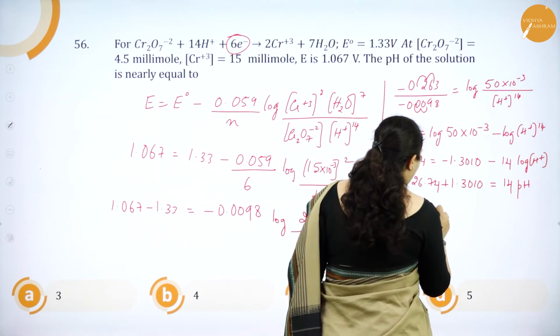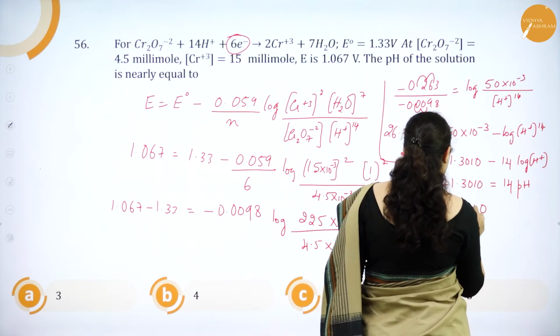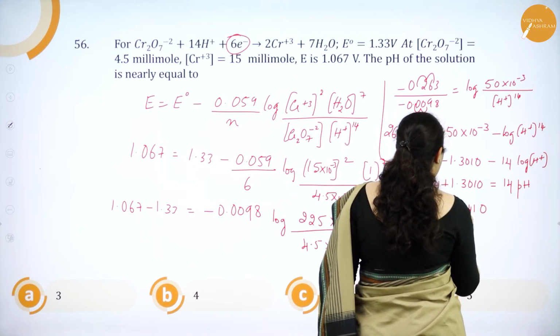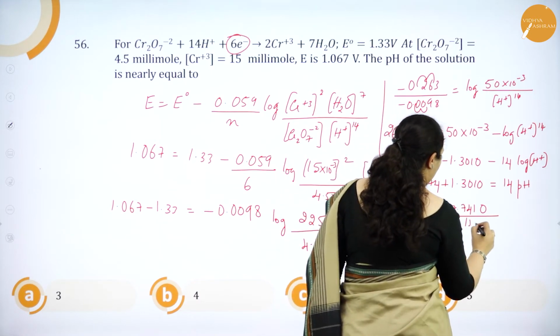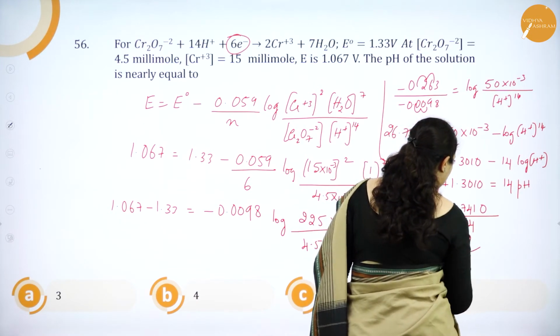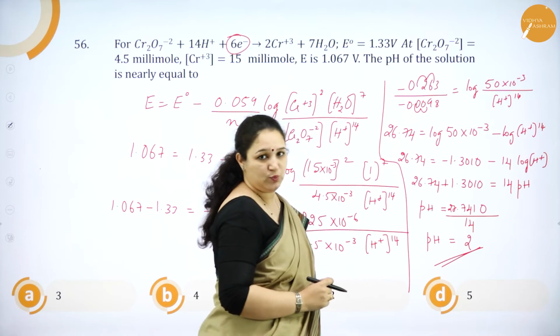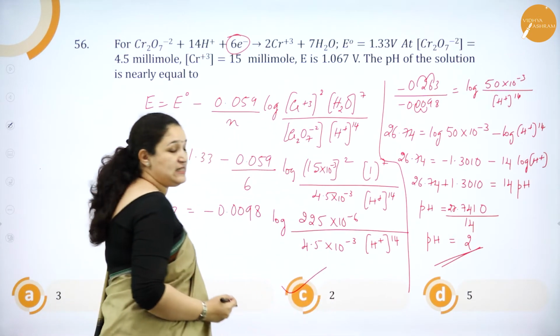So pH will be equal to 27.74 divided by 14. So pH will be approximately equal to 2. So the answer is option C.